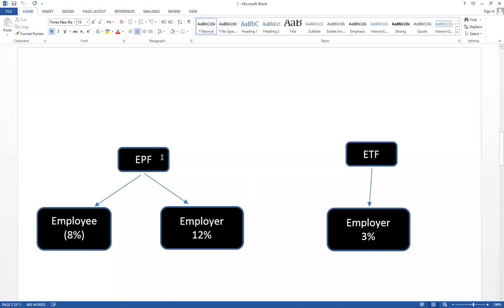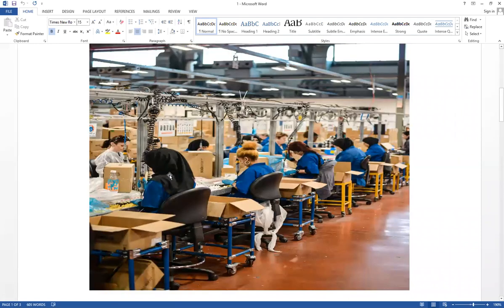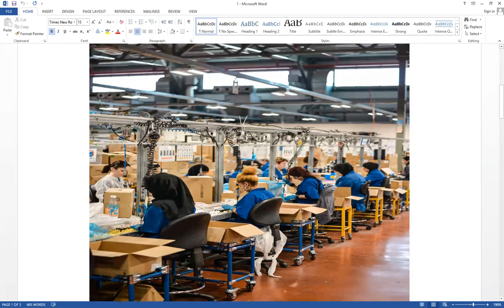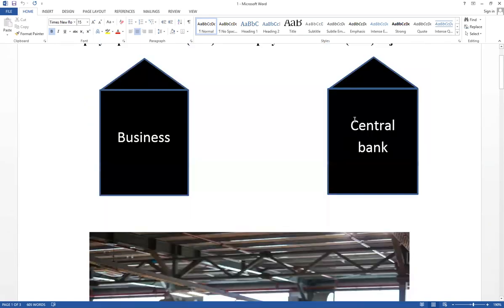EPF and ETF funds are maintained by the central bank each and every month based on salary. Think about those are the employees. A part of the salary they earn is sent, and the employer also gives their contribution. This is the central bank. Therefore, EPF and ETF funds are maintained by the central bank.